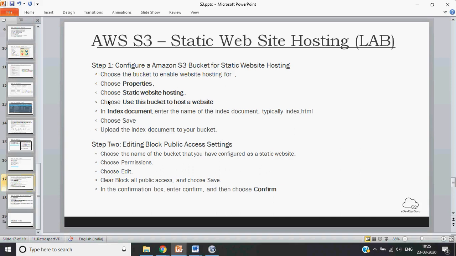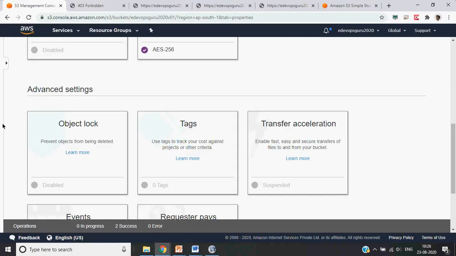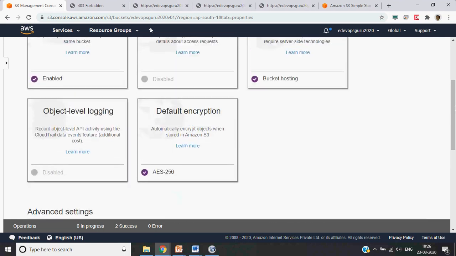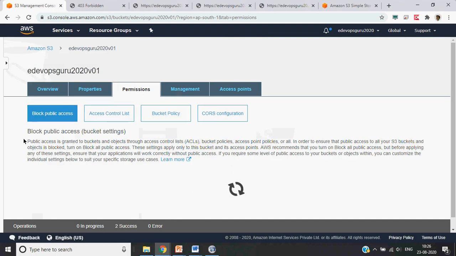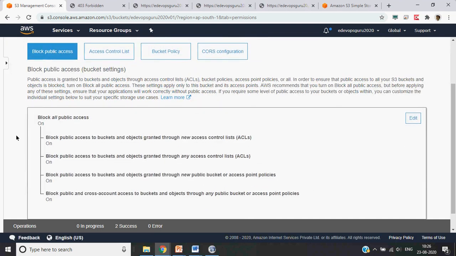The first part we have done. We have enabled the static website hosting, created the index page and the error page, and uploaded them. The next part is to disable the block on public access to this bucket. When we created this bucket, we had blocked the public access.